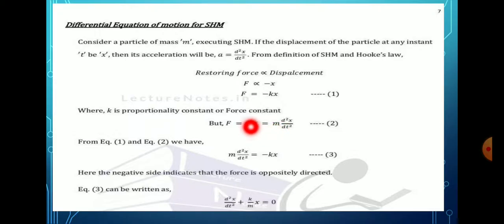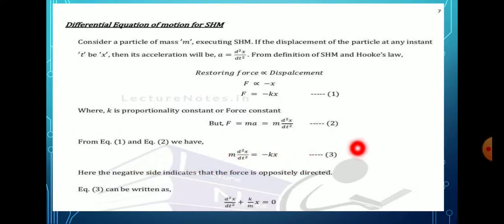Put the value of acceleration, d square x by dt square, that is equation number 2. Comparing equations 1 and 2, we have F equal to minus Kx and F equal to m d square x by dt square. We get m d square x by dt square is equal to minus Kx, that is equation number 3. Here the negative sign indicates that the force is oppositely directed.